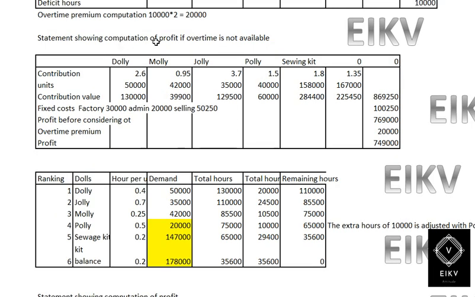We will get a statement showing computation of profit if overtime is not available. So if overtime is not available, then the contribution per unit is 2.5, 1.95, 3.7, 1.5, 1.8, and 1.35 respectively. And we have the units available as 50,000, 42,000, 35,000, 40,000, 1,58,000 and 1,67,000. And such amount will be allotted. So there will be no difference in any unit.